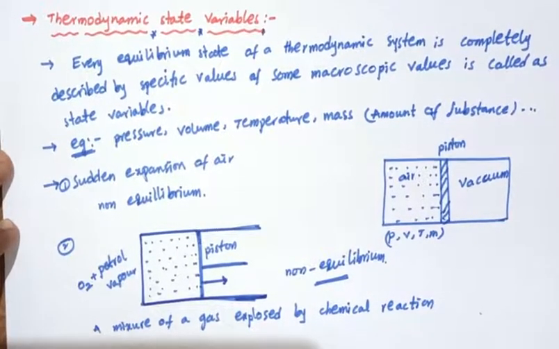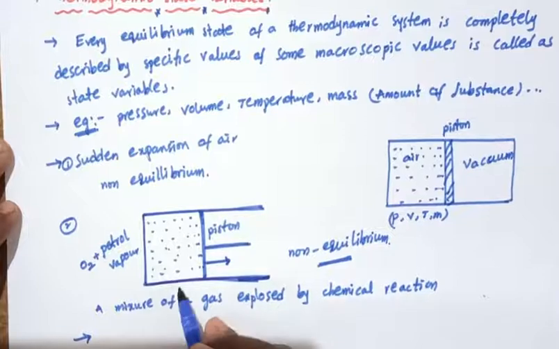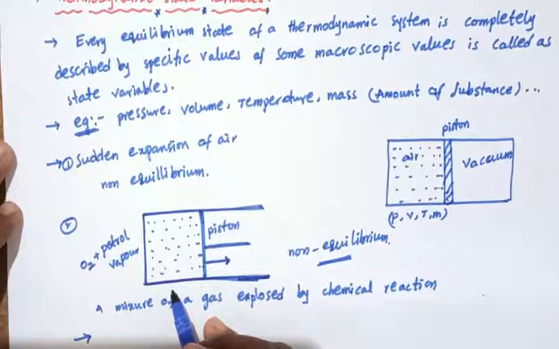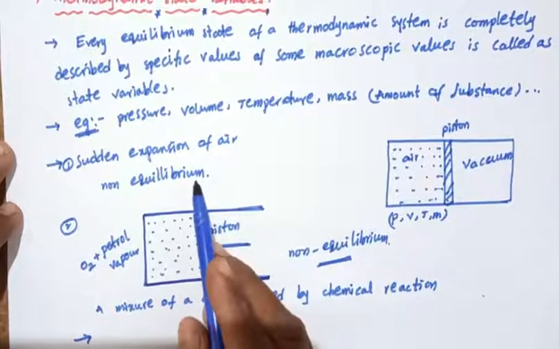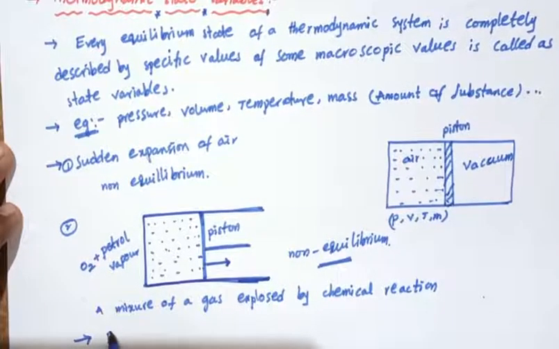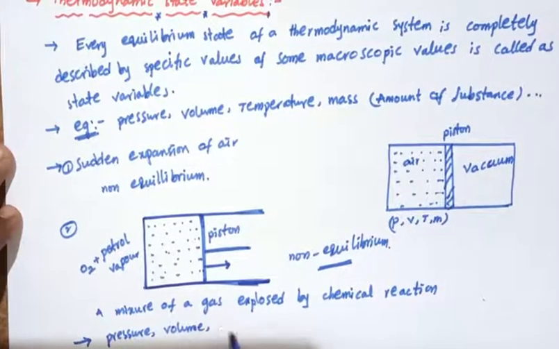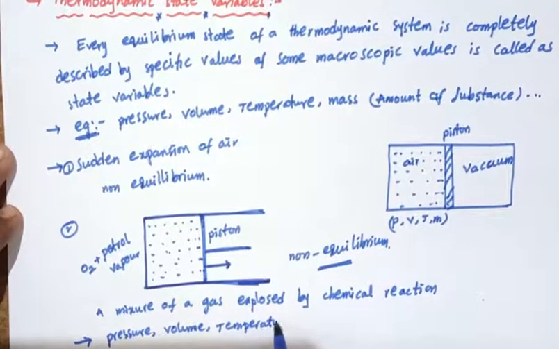Then, at a certain point, the gas attains thermal and mechanical equilibrium, which means pressure, volume and temperature are constant.